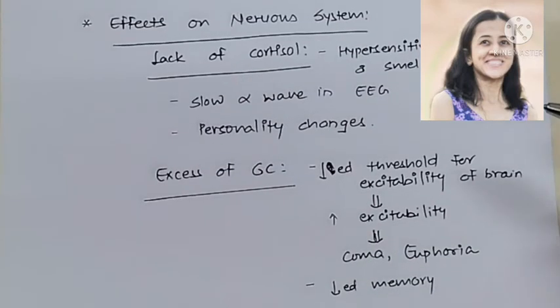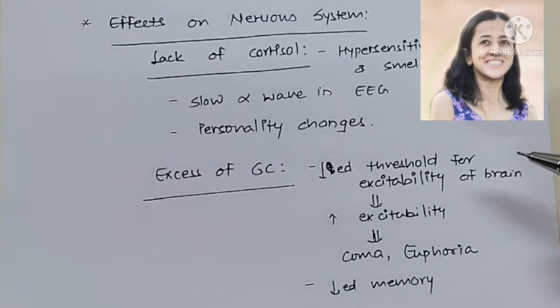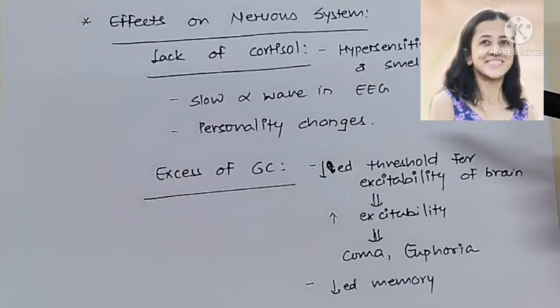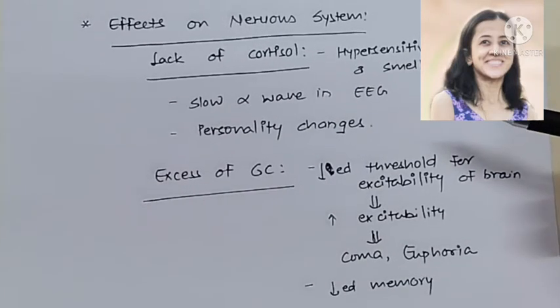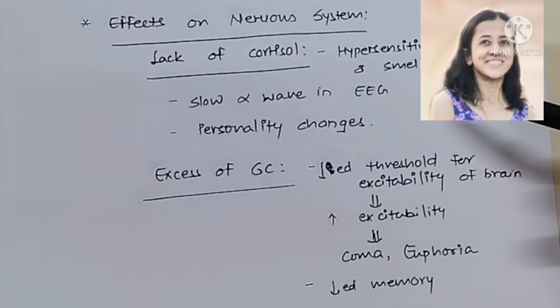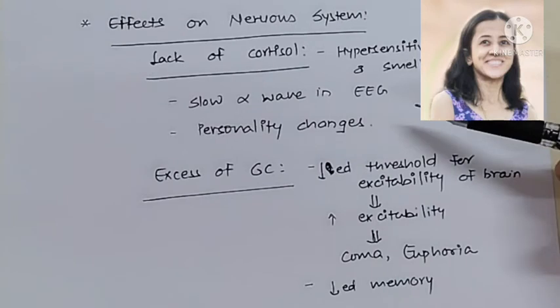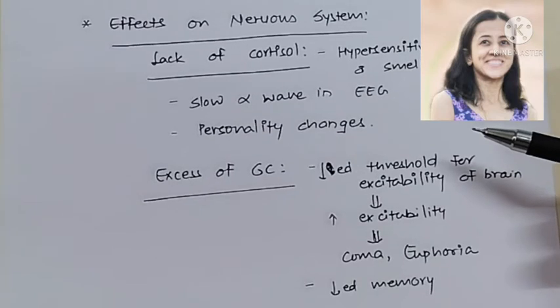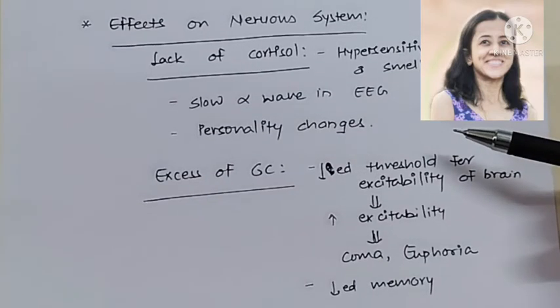So we discussed metabolic effects. Now, effect of glucocorticoids on various systems, starting with the nervous system. When there is lack of cortisol, there is hypersensitivity to taste and smell sensation. Along with that, we can find slowing of alpha waves in EEG, and there are personality changes like irritability, insomnia, apprehension, inability to concentrate, and the person is having mental fatigue.